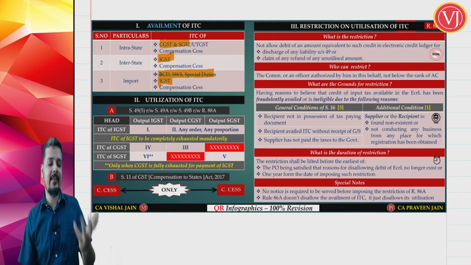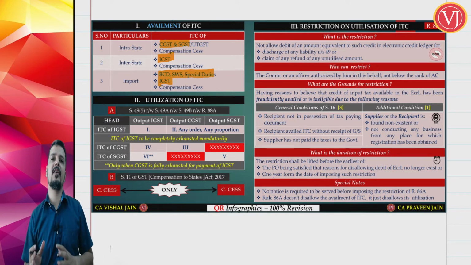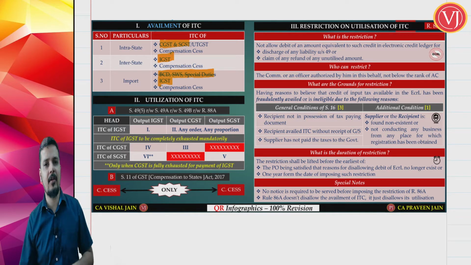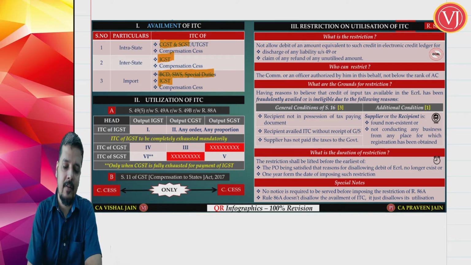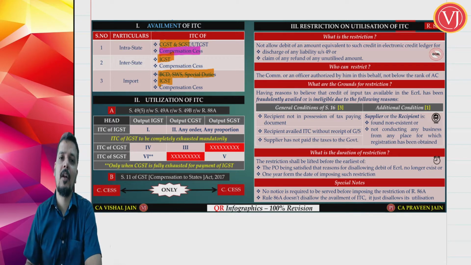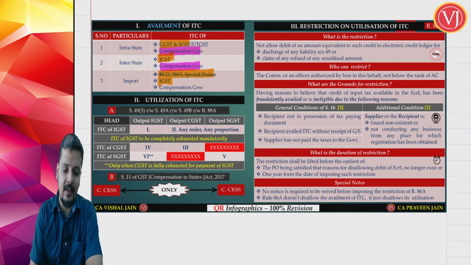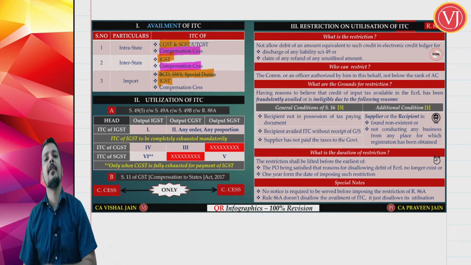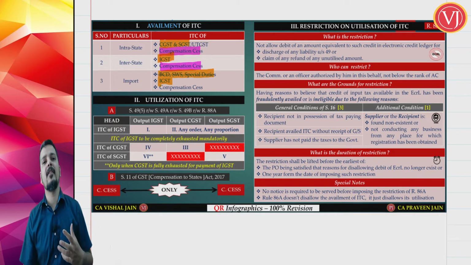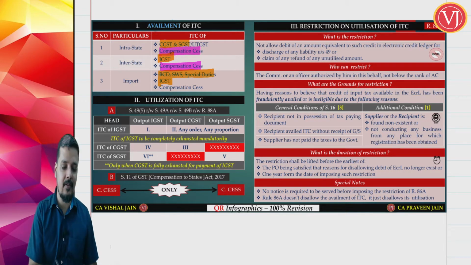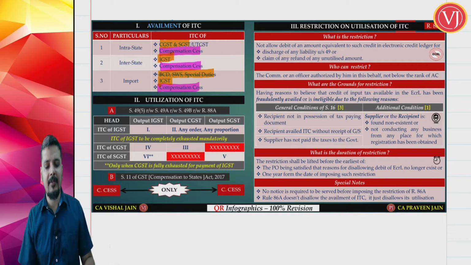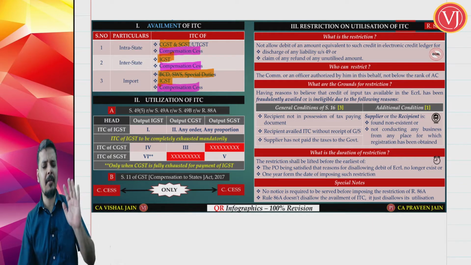And in all these cases, if along with GST you have compensation cess, that credit you can take. So if you have CGST, SGST and compensation cess, take the credit of compensation cess also. If you have IGST and compensation cess, take the credit of compensation cess also. If customs duty includes compensation cess on the items that are imported, take the credit of compensation cess as well. So that you have already discussed.